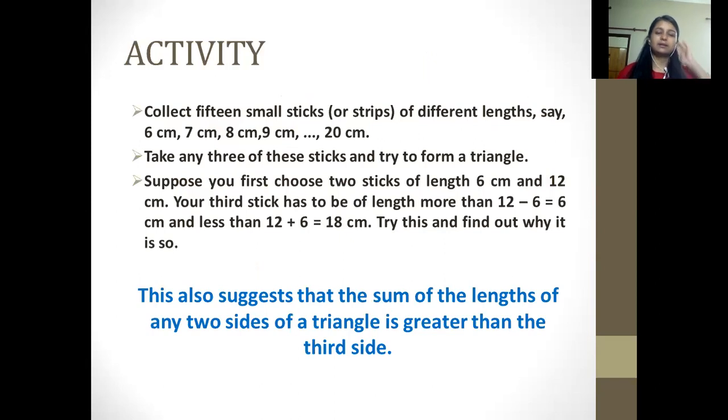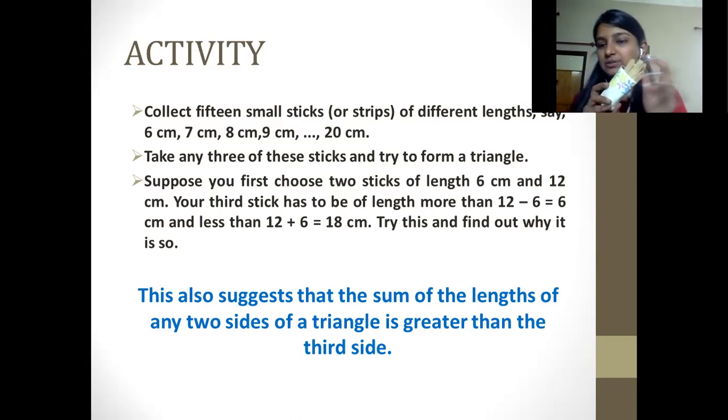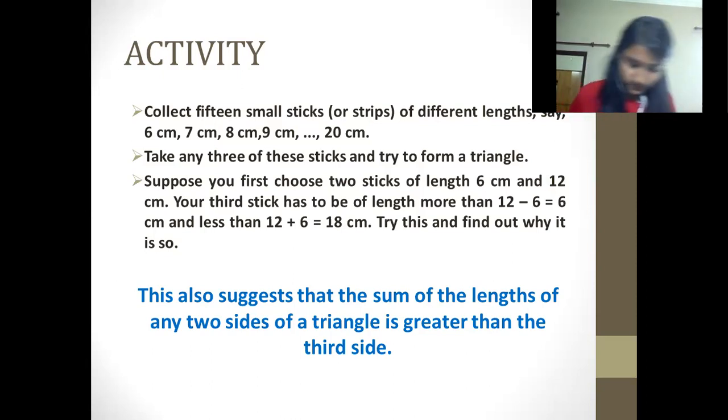So now here's another activity in front of you. Read the activity carefully, then I'll be solving it for you if you are not able to do so. You can also bring the material they have asked for, that is sticks. So what are these, students? Have you ever used these? I think you have used them many times while having ice cream. So these are the sticks we're going to use to prove this property by another activity.